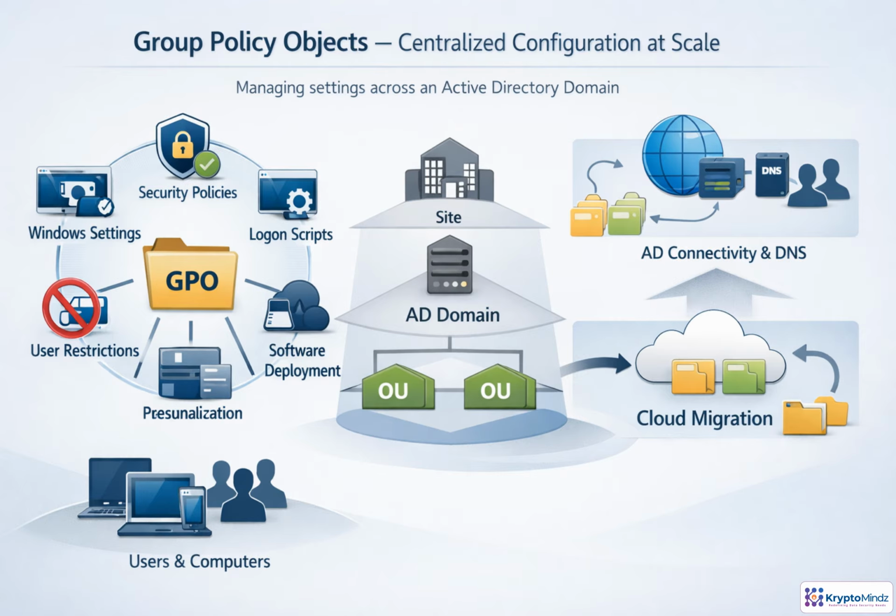Group policy objects are how traditional Windows environments turn administration into repeatable policy. Instead of touching each machine, admins define settings once and link the GPO to a site, domain, or organizational unit. From there, it can shape security baselines, Windows behavior, user restrictions, logon scripts, drive mappings, and software deployment. The key dependency is that policy processing assumes the device can find and authenticate to Active Directory, usually through correct DNS and domain membership. In cloud migrations, every GPO should be inventoried and mapped to an equivalent management control where possible.